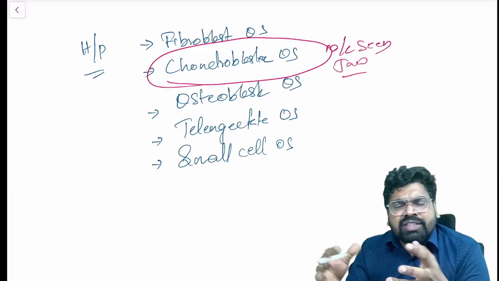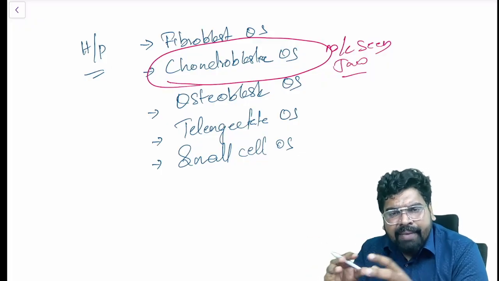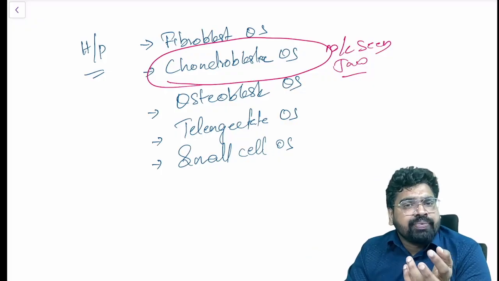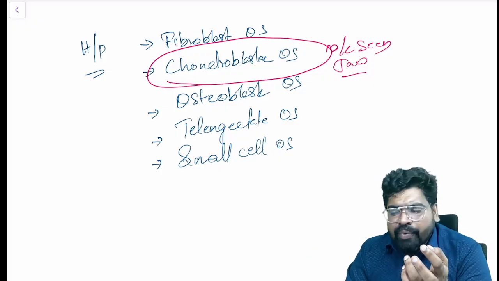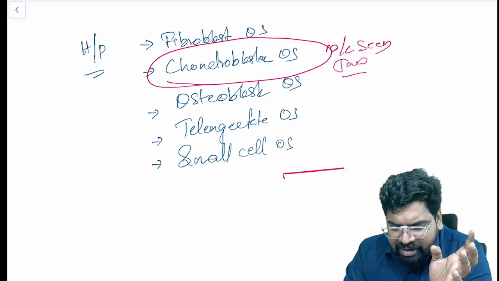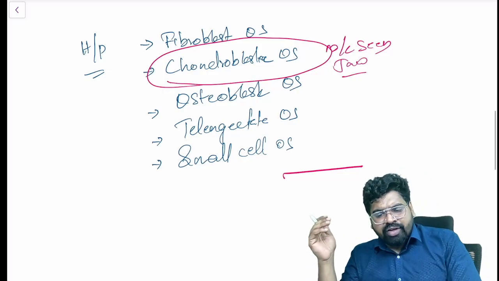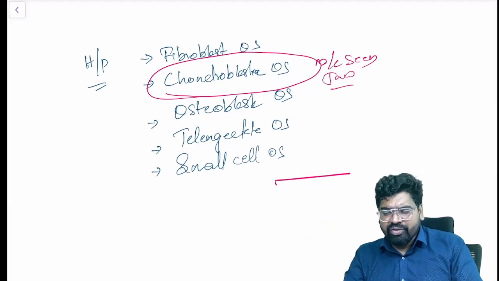In the jaw region, chondroblastic osteosarcoma is most commonly seen, where they produce a little amount of cartilage also. So that is about the osteosarcoma's histological appearance. Nothing much is there, and this is about your osteosarcoma. They won't ask you much more in osteosarcoma and trouble you.